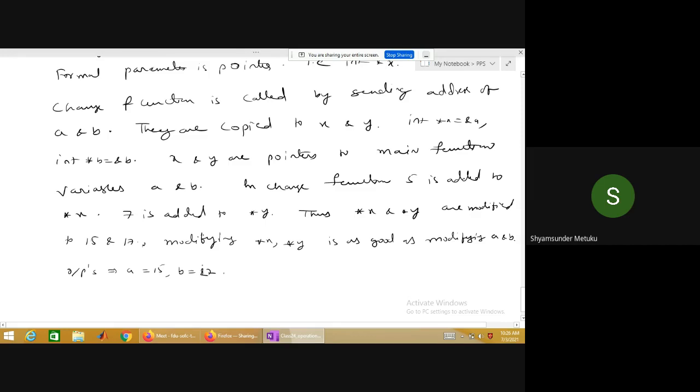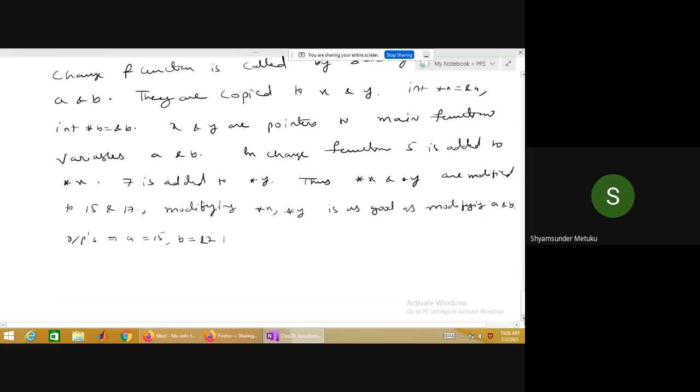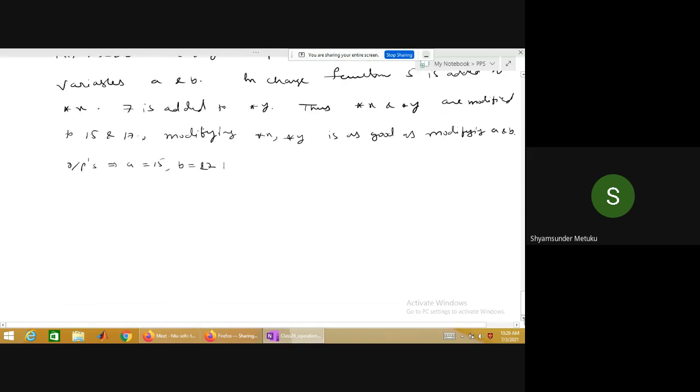So coming to the advantage, if somebody asks, by using a return statement, how many results can a function generally return?